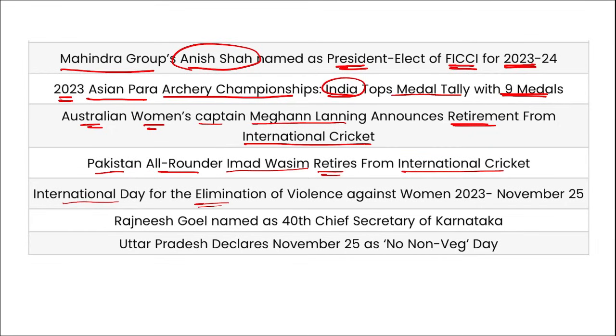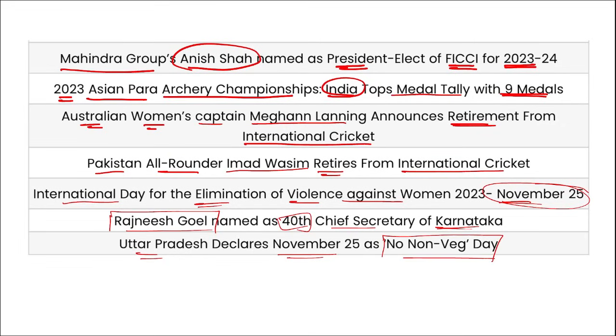International Day for the Elimination of Violence Against Women observed on 25th of November. Rajneesh Goyal named as the 40th Chief Secretary of Karnataka, and UP declared 25th of November as the No Non-Veg Day. So friends, these were your important current affairs for the day. Now, let's move to some revision part that will be beneficial for your learning.